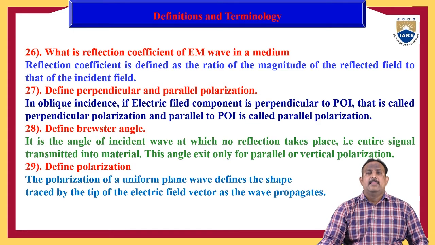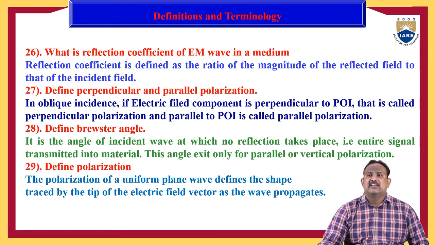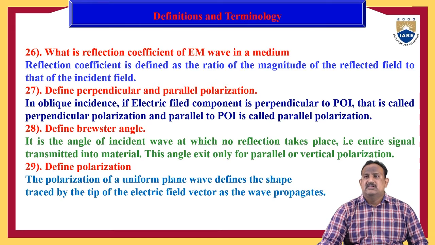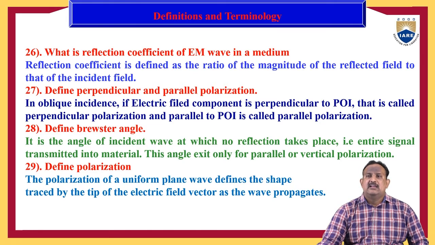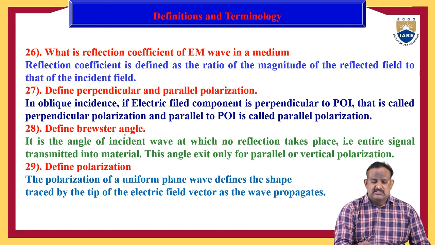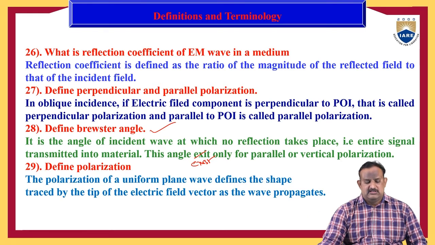Define Brewster angle. It is the angle of the incident wave at which no reflection takes place. At this angle, the entire signal is transmitted into the material. The Brewster angle exists only for parallel or vertical polarization.